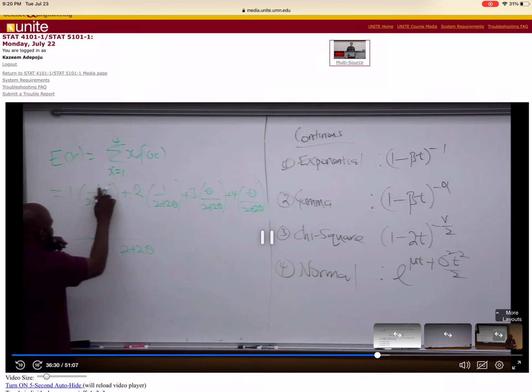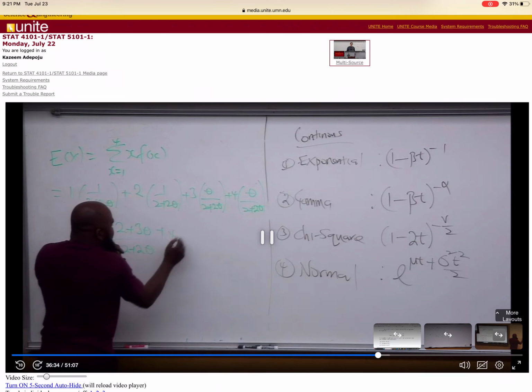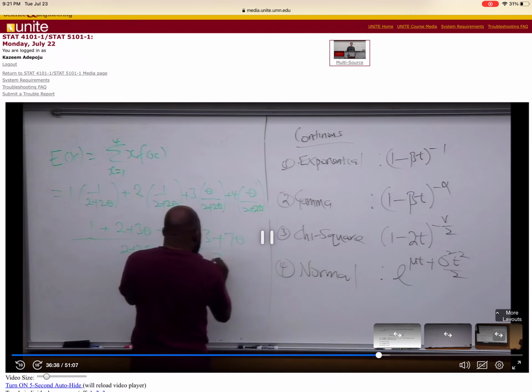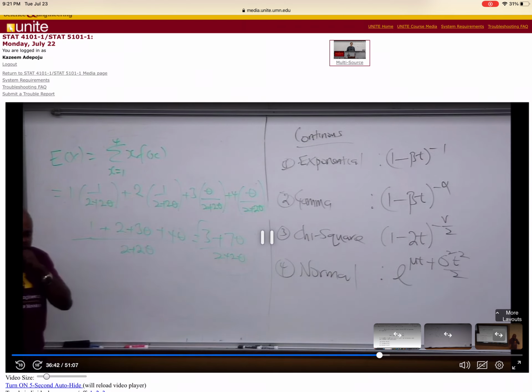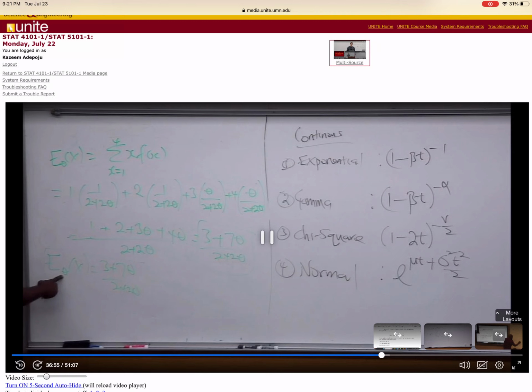I'm just going to add 1, 2, 3 theta, 4 theta, so it's 3 plus 7 theta divided by 2 plus 2 theta. I'm done with that. It's going to be in terms of theta. That's why you saw this guy. Whatever you're going to get is going to be a function of theta.